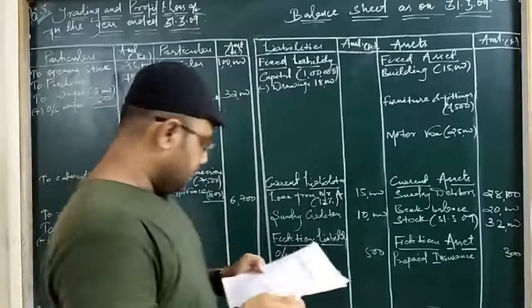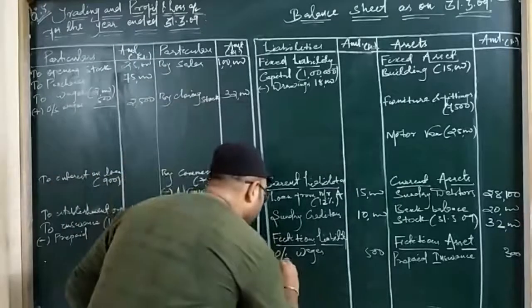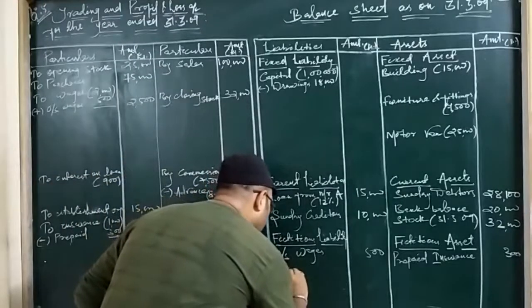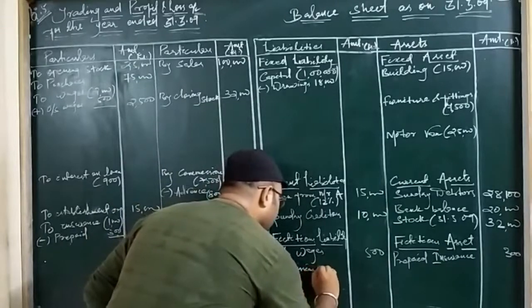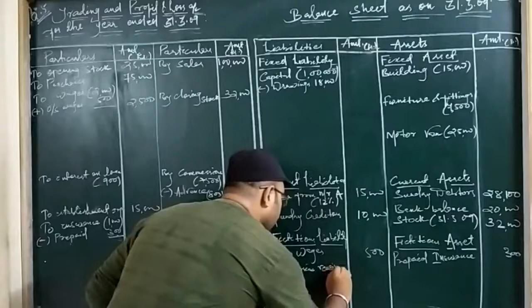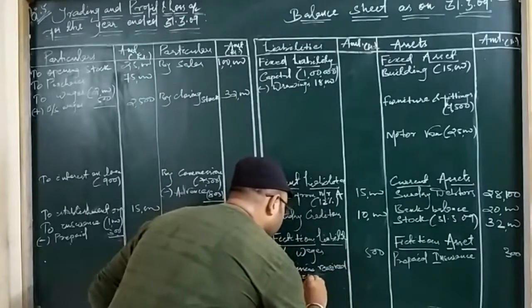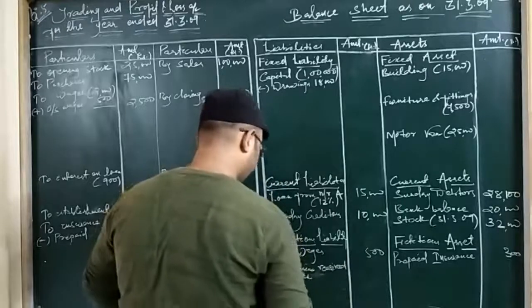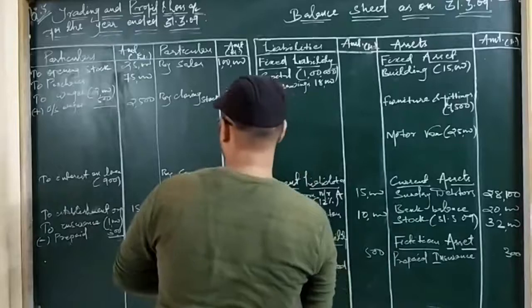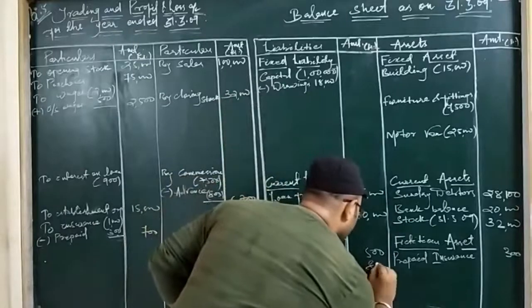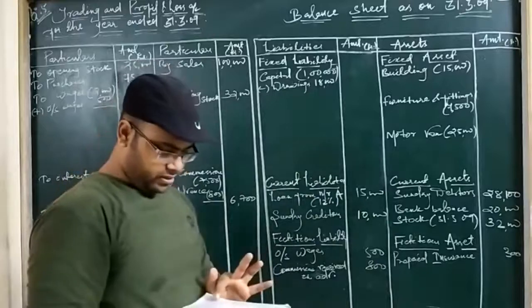The second treatment of commission received in advance is current liability. You write here commission received in advance, that is 800. So two postings are done for commission received in advance.